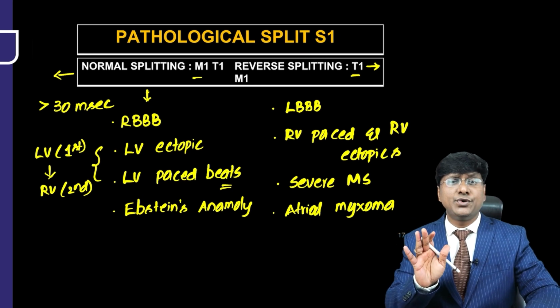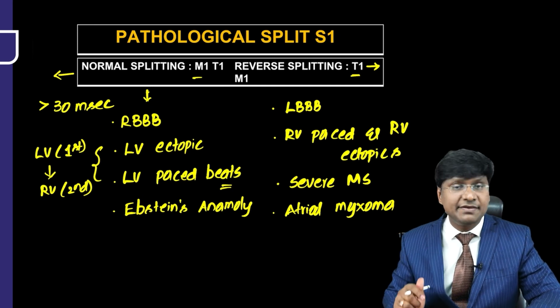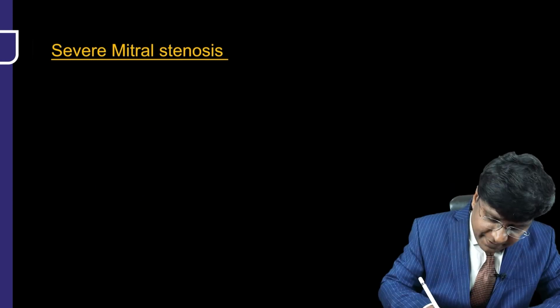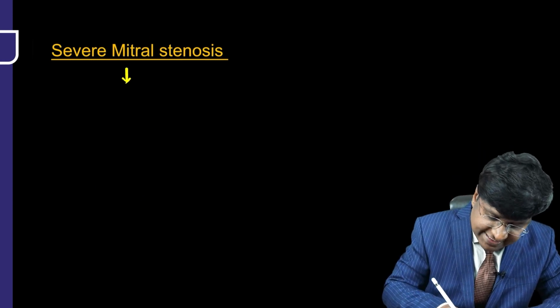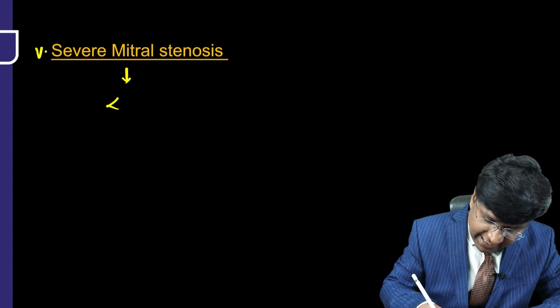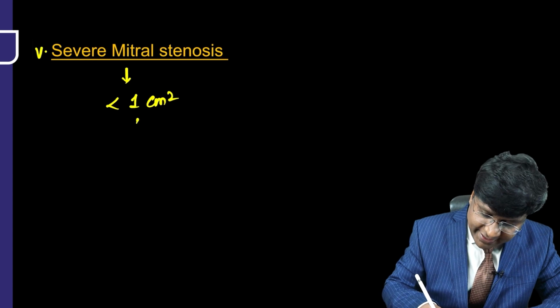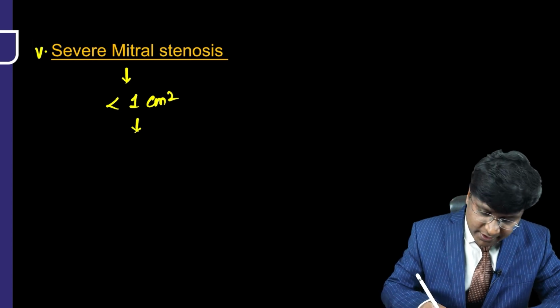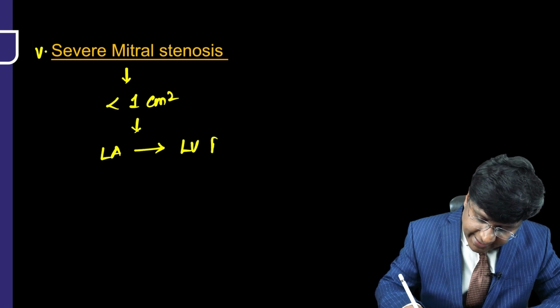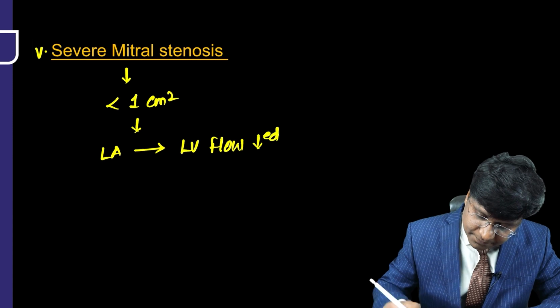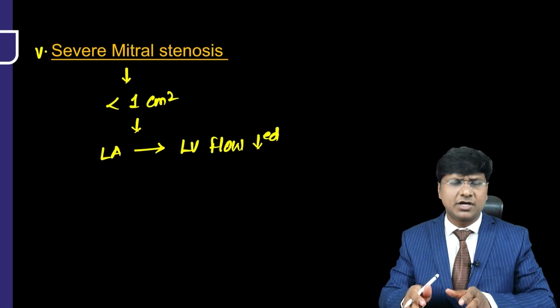Let me try to explain the mechanism in severe mitral stenosis. In patients with severe mitral stenosis, let us assume very severe, where the valve area is reduced to less than 1 centimeter square, what will happen to the LA to LV flow? The LA to LV flow will be grossly reduced.